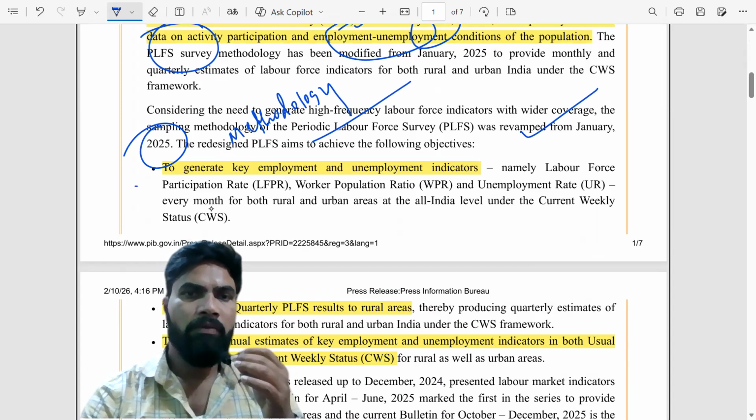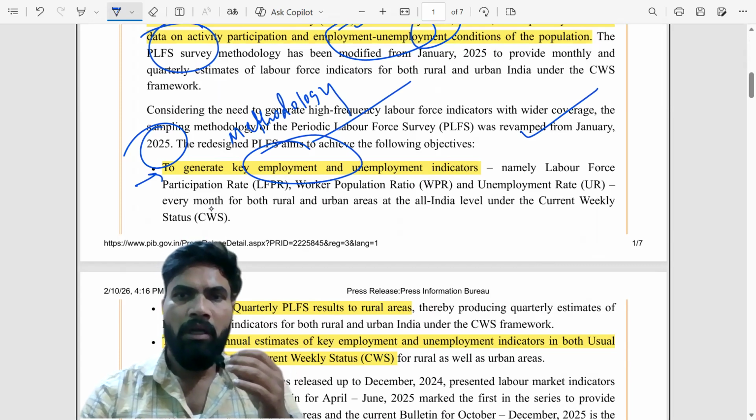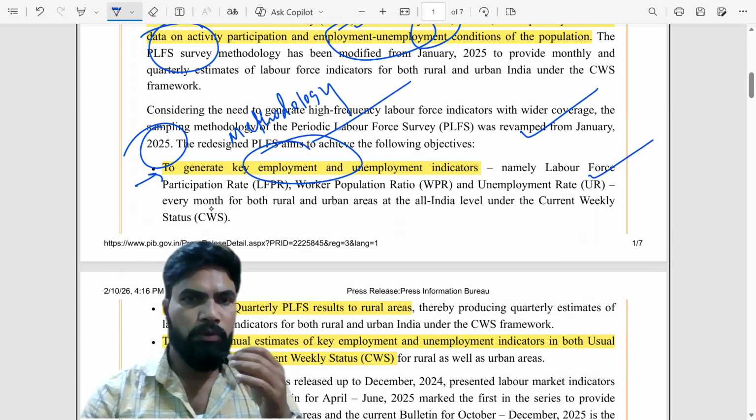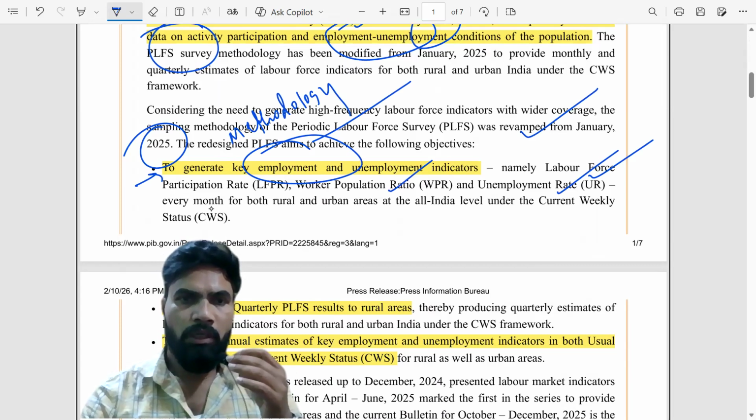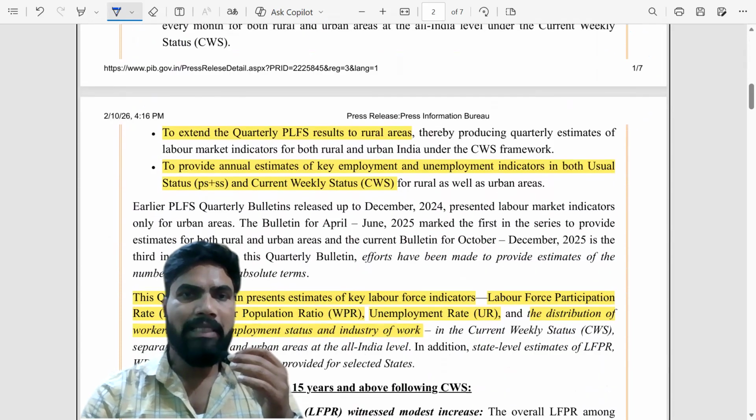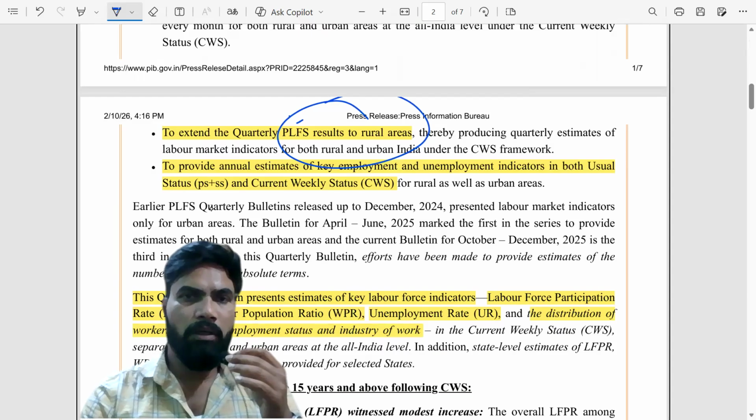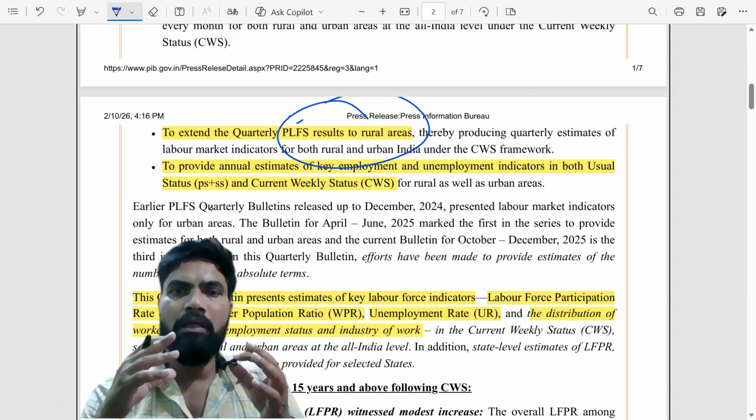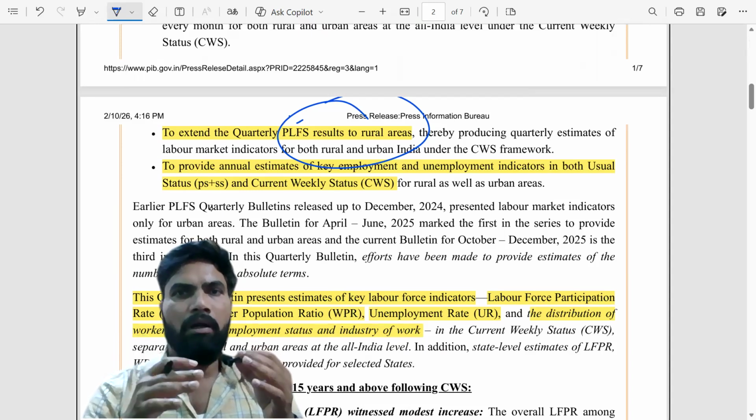First is to generate key employment and unemployment indicators, namely labor force participation rate, worker to population ratio, and unemployment rate, and to extend the quarterly Periodic Labour Force Survey results to rural areas also. Earlier, they were only available for urban areas.